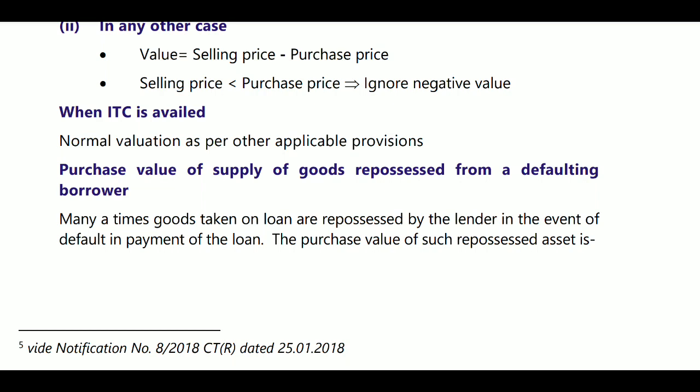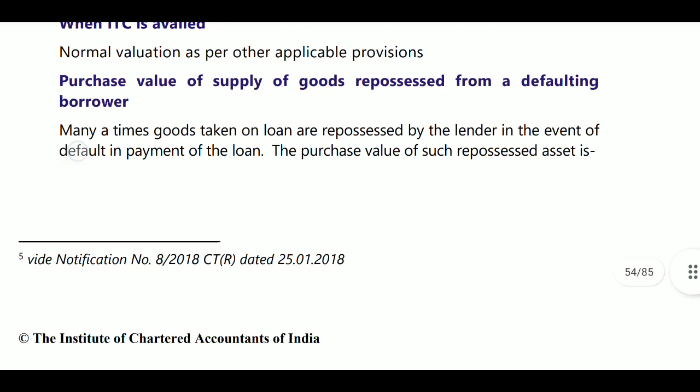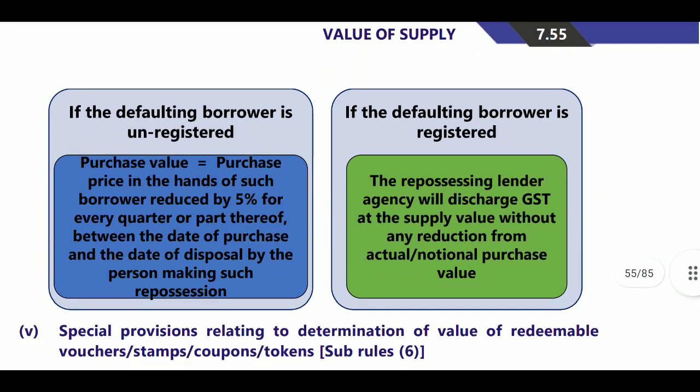Here, if you are any repossessed, then the original purchase price minus 5% for every quarter or part thereof from the date of purchase till the date of disposal will be calculated for the repossessed asset. For example, if the defaulting borrower is an unregistered person, then we will calculate like this: the purchase price in the hands of such borrower reduced by 5% for each quarter or part thereof between the date of purchase and the date of disposal by the person making such repossession.